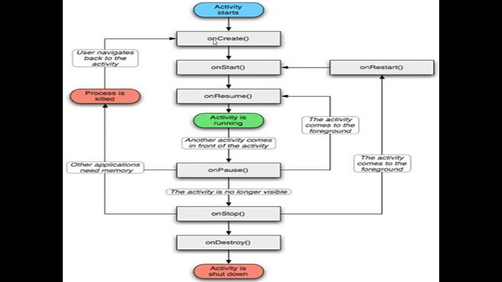But if in case you send your mail and come back to WhatsApp again, the activity comes to the foreground. The activity comes to the foreground state. Restarting the function means restoring what message I was typing. After this, the flow comes to onStart and the same cycle continues.